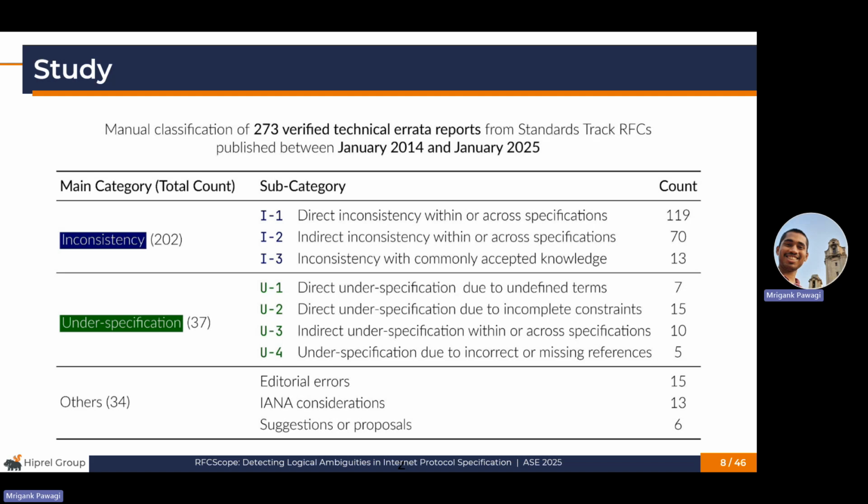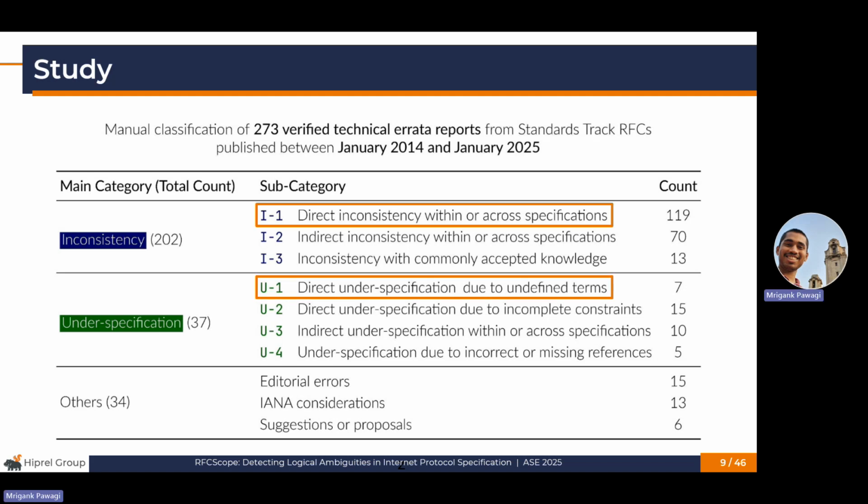RFCs once published don't change, but IETF provides a system to report errors or errata in RFCs to maintain a record of issues that will be fixed in future RFCs. We conducted the first study of technical errata reported in Standards Track RFCs published in the last 11 years. We analyzed 273 such reports and classified them into two main categories: inconsistency and underspecification, each with further fine grained subcategories